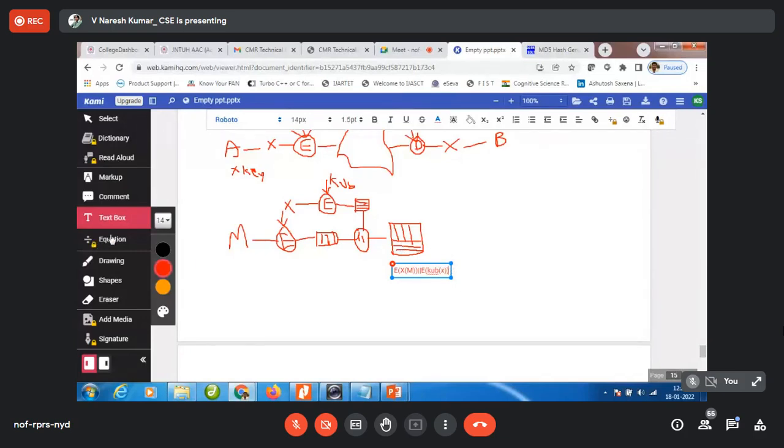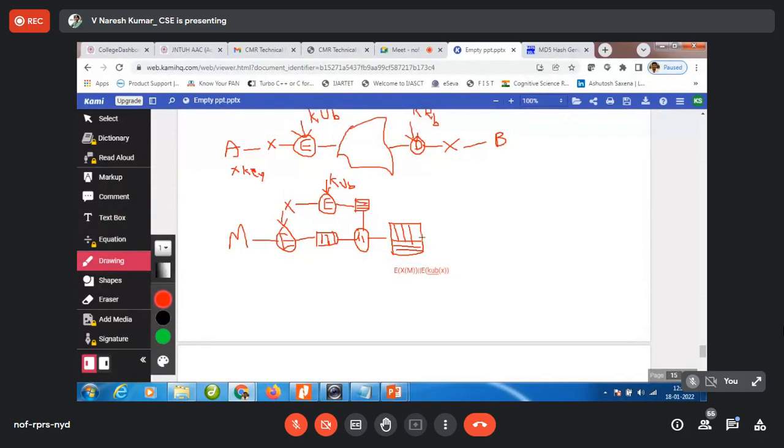Now when I send this via a network, any network, and upon receipt by the receiver, first what will B do? B will decrypt it by using KRB.